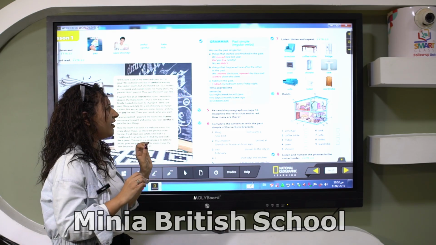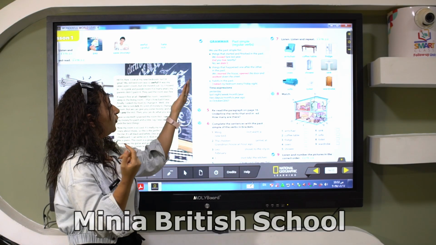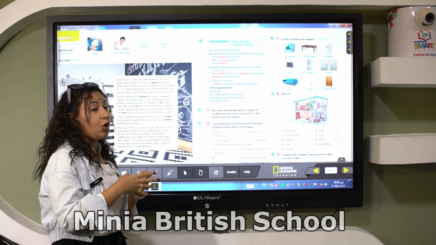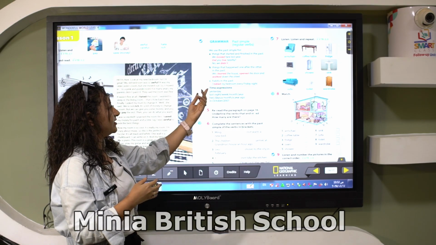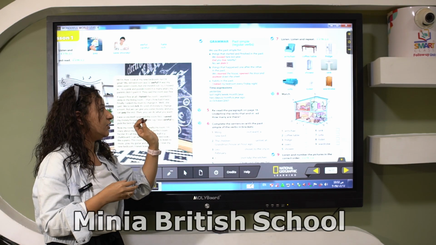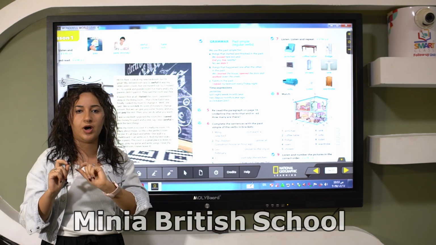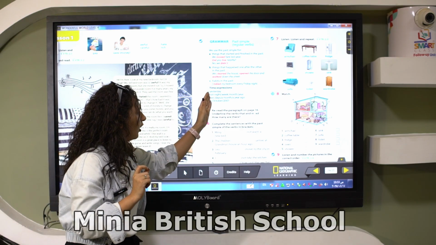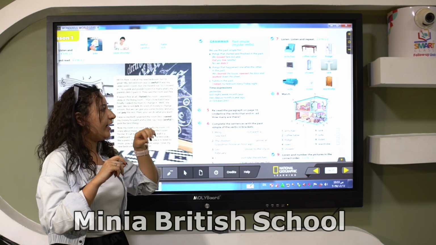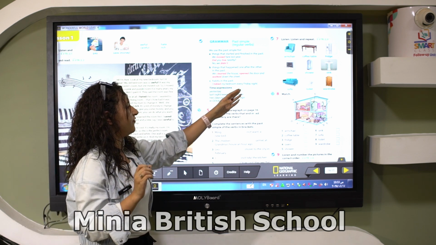We also use it for things that happened one after the other in the past. We cleaned the house, opened the door, and walked down the street. Look at this, tidy. We change y to ied. So if the verb ends with the letter y, like tidy, we cross out the y and add ied. I tidied my bedroom every Friday night.